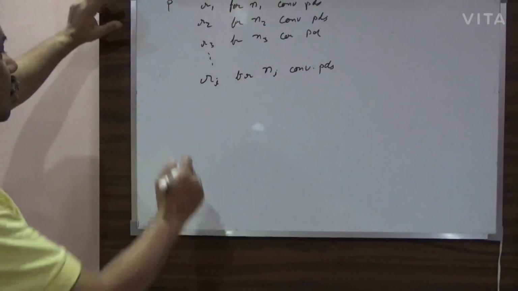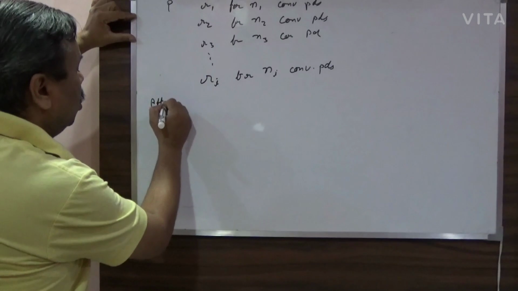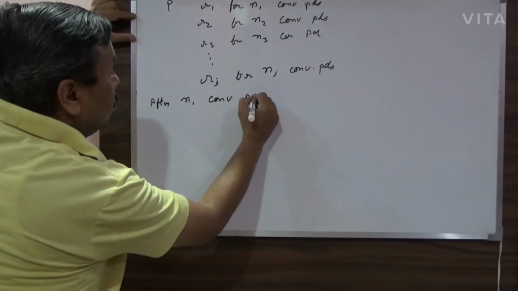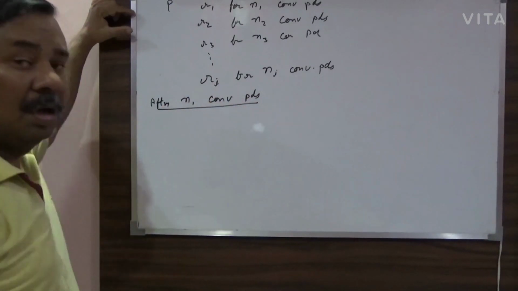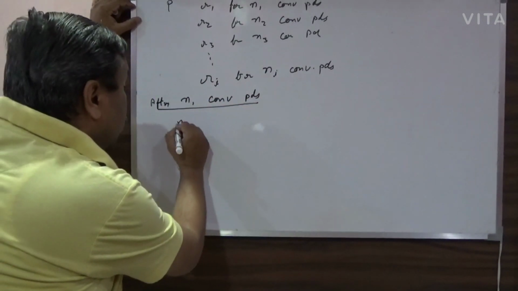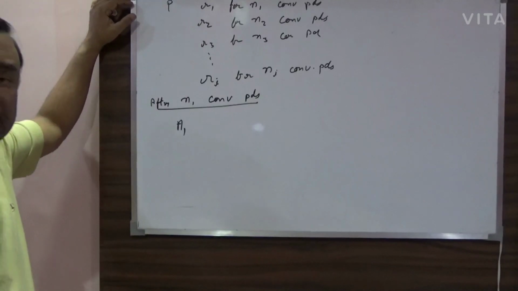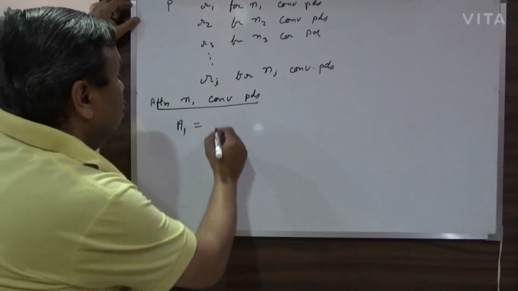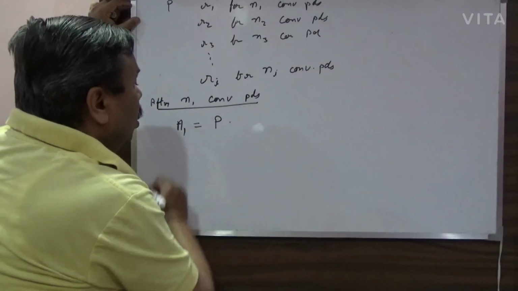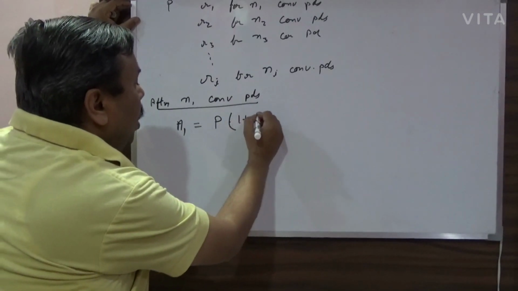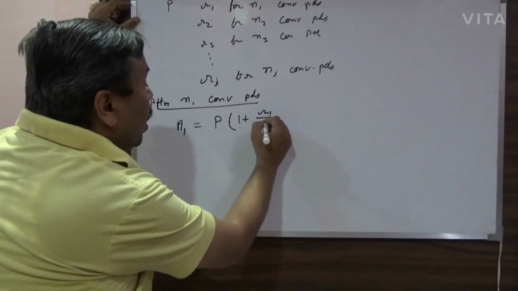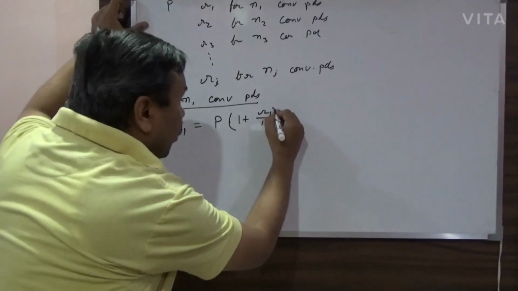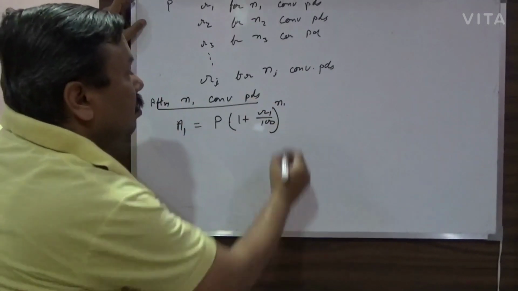Okay. So, after N1 conversion periods, what will be the amount? Let's take it as A1. This amount will become principal multiplied by 1 plus R1 by 100, because the rate of interest is R1, power N1, the number of conversion periods.